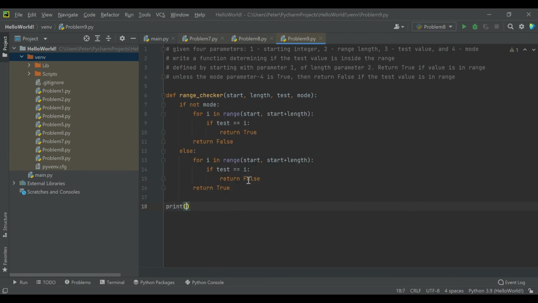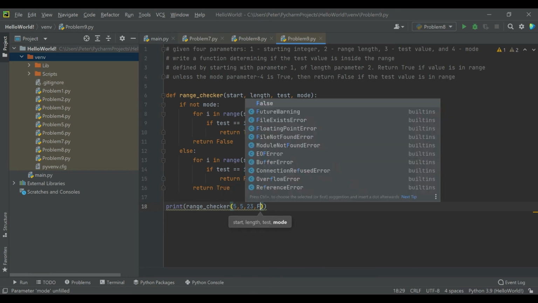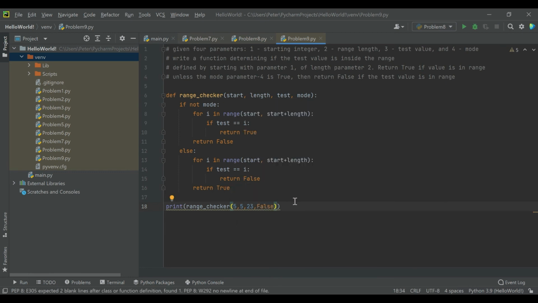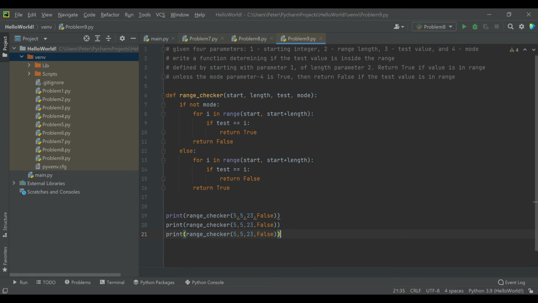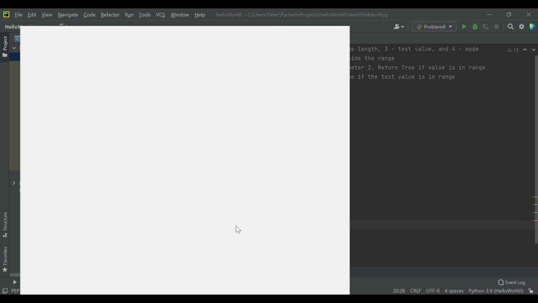So again, let's type up the various scenarios and check. We'll check something that's in range and out of range, when mode is active and when mode is inactive. So let's do 5, 5, 23, false. So we're saying starting point for the first parameter and then length for the second parameter.